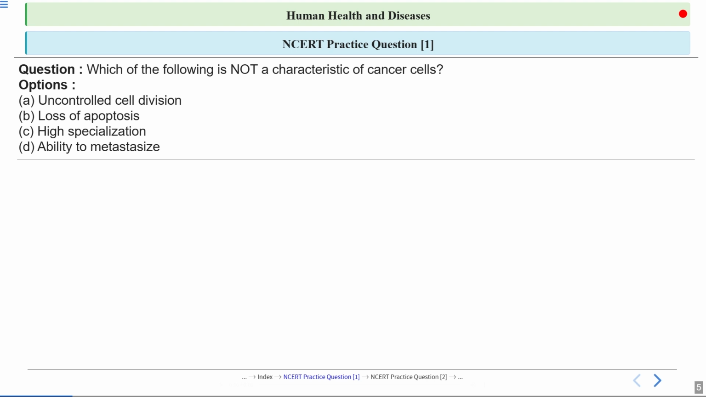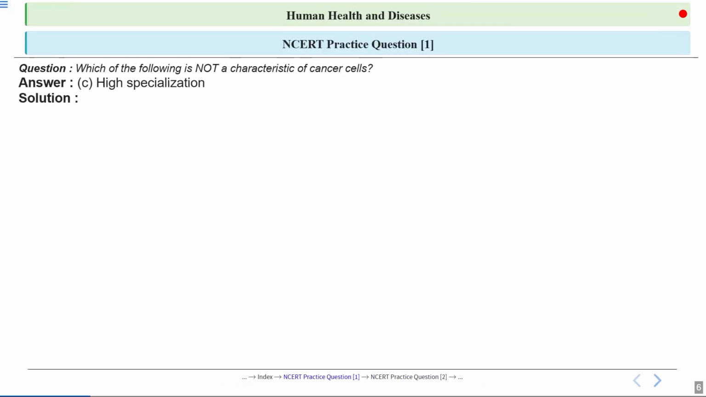Option number A is uncontrolled cell division. Option number B is loss of apoptosis. Option number C, high specialization, and option number D is ability to metastasize. So what will be the correct answer? Okay, so the answer is option number C, high specialization.